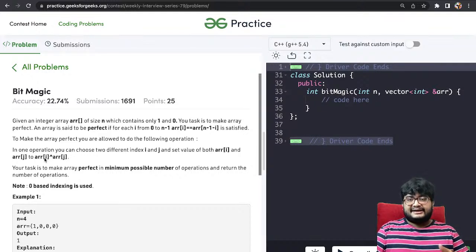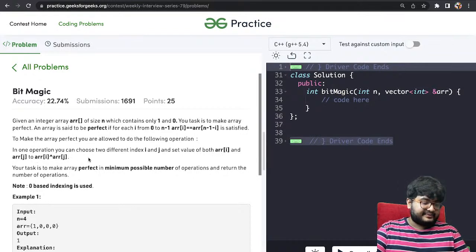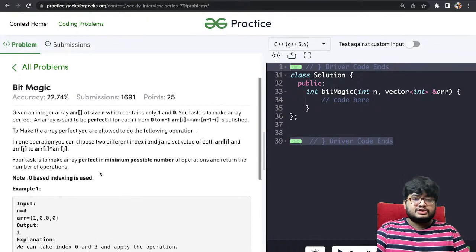In other words, it should be palindromic. So you have to make it palindromic. And the operation is, you can take two indices i and j and replace both of them with ARR[i] XOR ARR[j]. So you have to find the minimum number of operations needed.